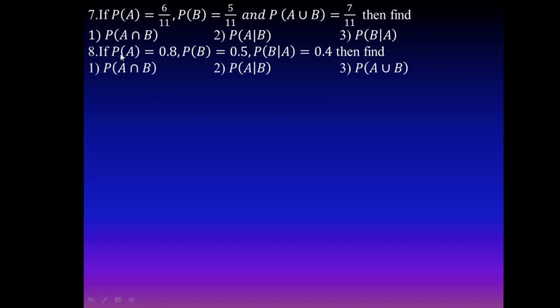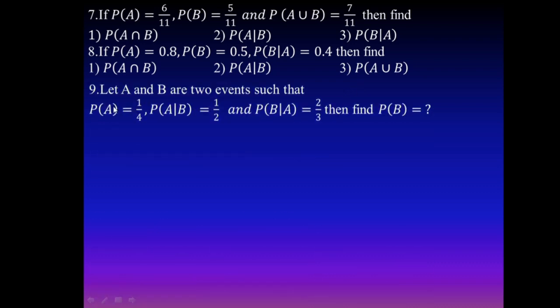Similarly, here it is given that probability of A is given, probability of B is given, and probability of B given A is given, then find probability of A intersection B. Here you know that probability of B given A is equal to probability of A intersection B divided by probability of A. Therefore, probability of A intersection B is equal to probability of A into probability of B given A. Next, once you find the value of probability of A intersection B, then find probability of A given B, which is probability of A intersection B divided by probability of B, and probability of A union B using the addition theorem of probability.